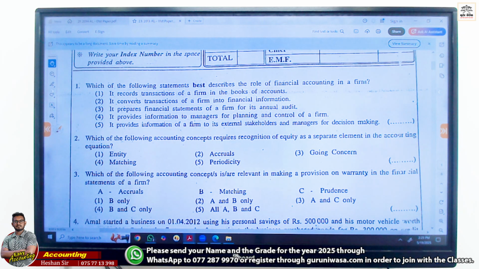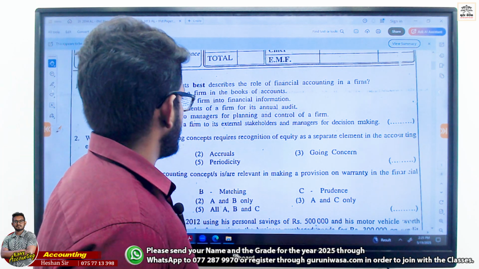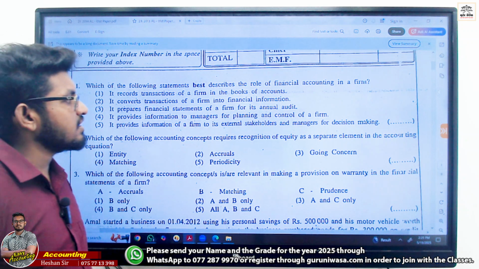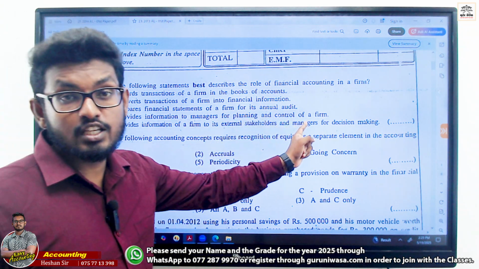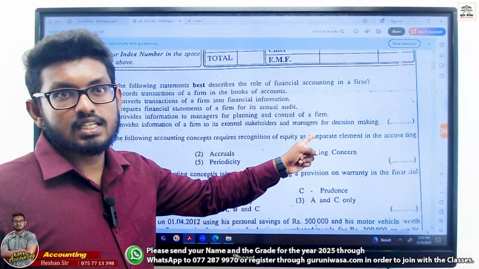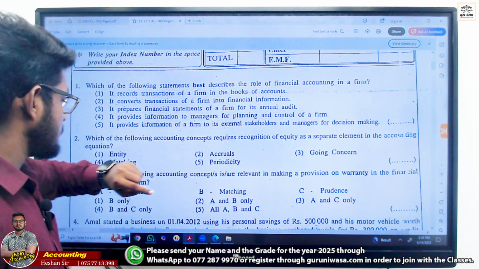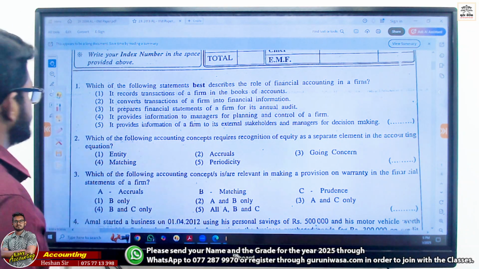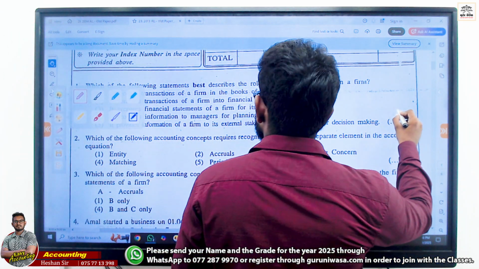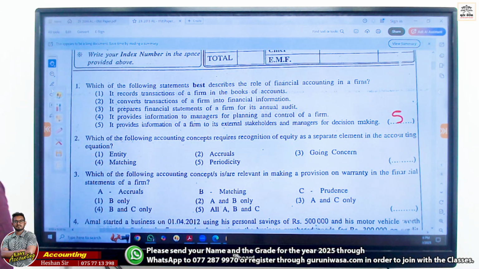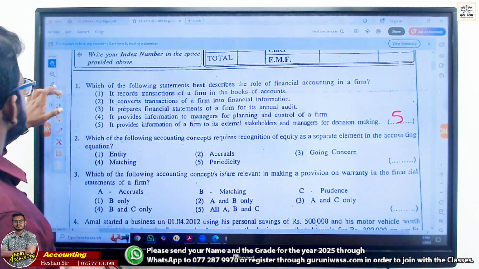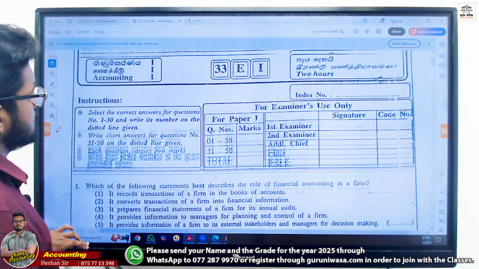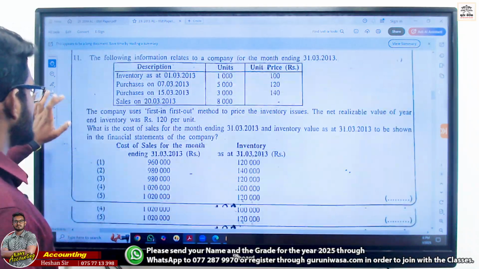Role of financial accounting. Yes. We can go with the 5, right? Mainly external. What do internal users do? Internal users use them too. Clear to you? Right? The answer is 5. 31 of the 2013 paper.